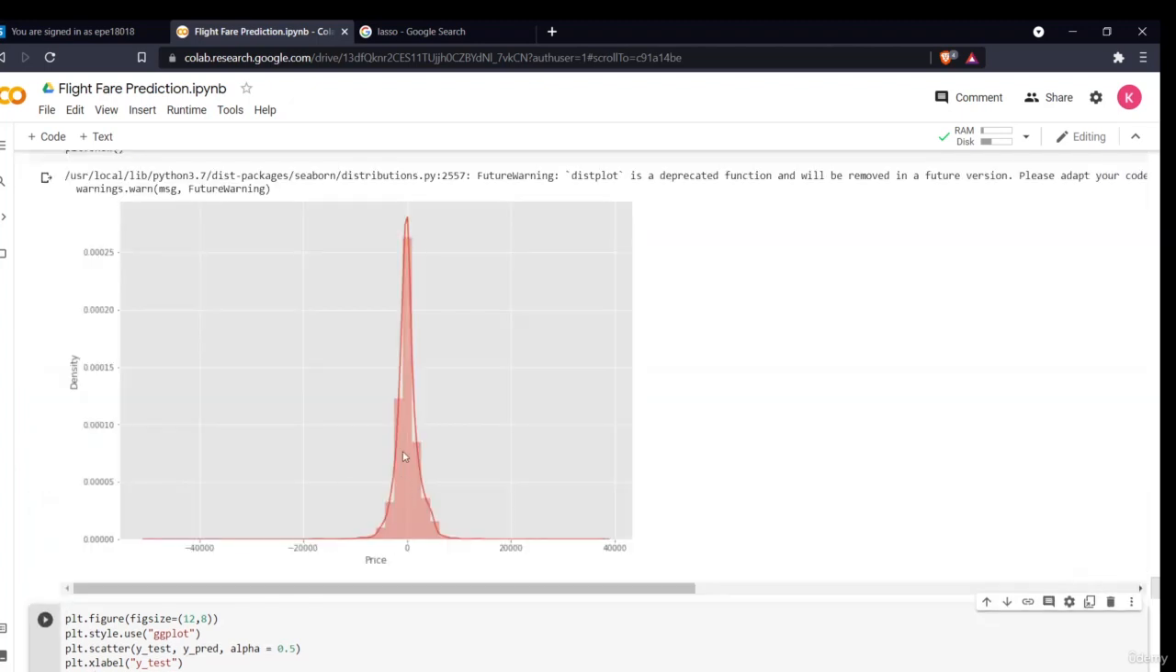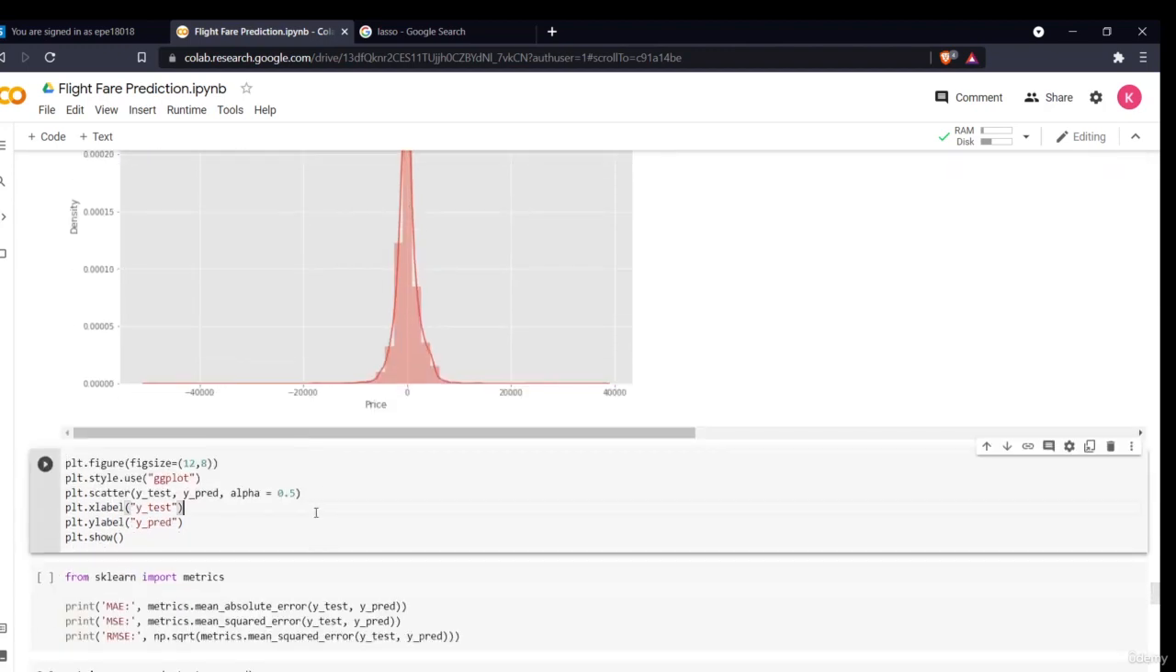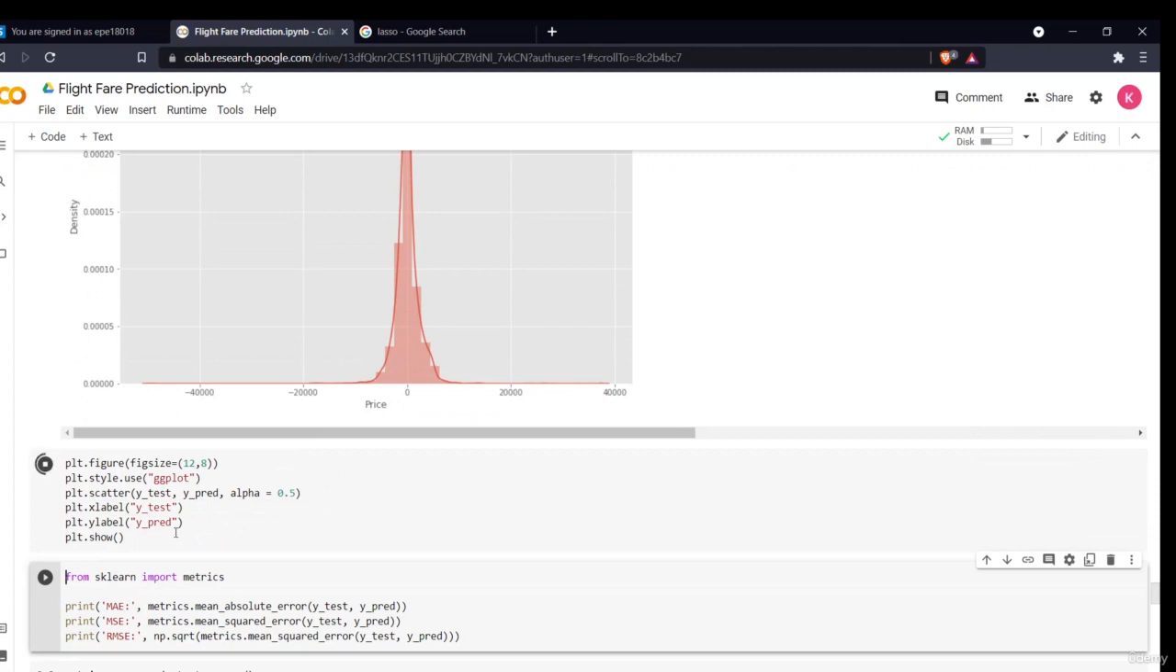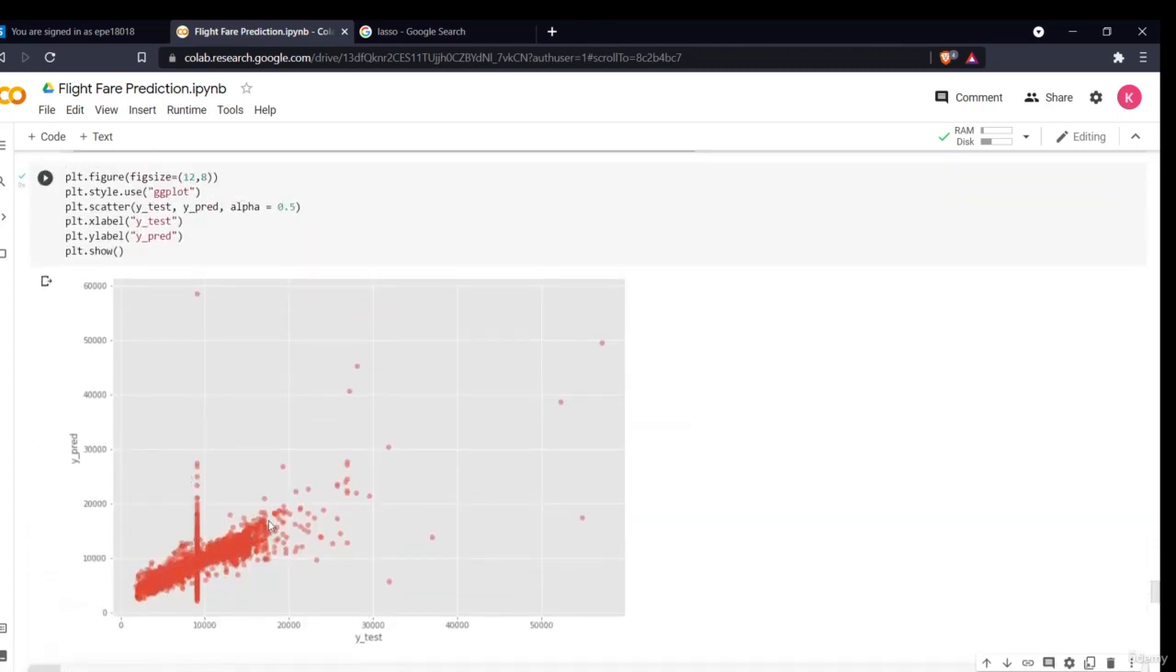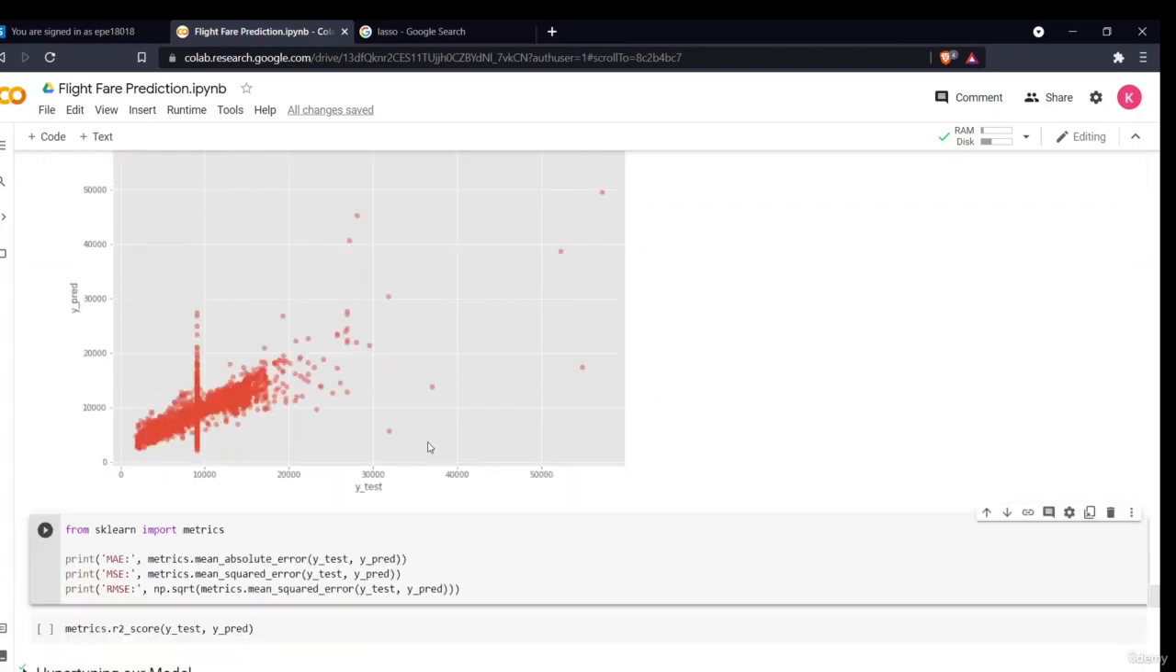As you can see, zero is in abundance. If zero is in abundance, it means that the difference between our predicted value and the actual value is zero, which is quite a good thing, and it is normally distributed. We can also create a scatter plot of the y test and y pred values. As you can see, these are some values which are outliers and are not correctly predicted.